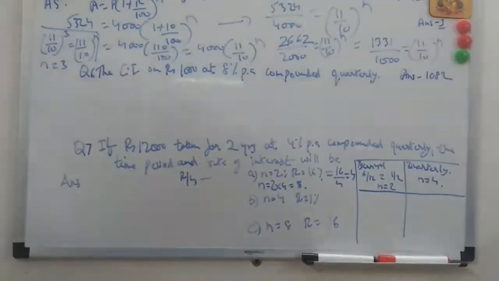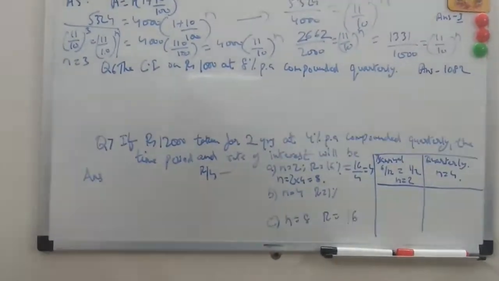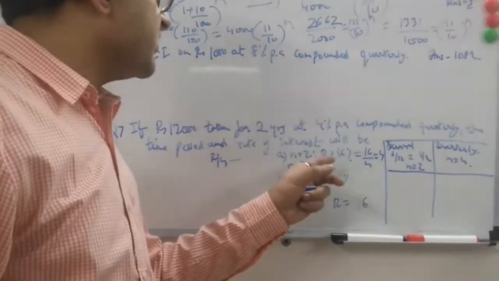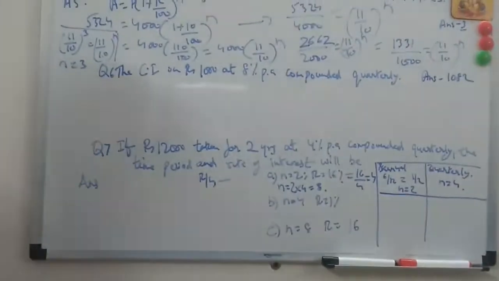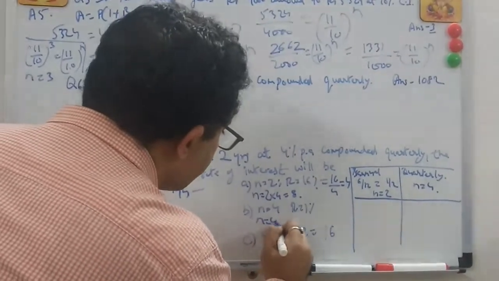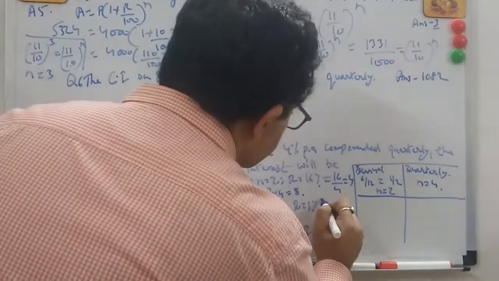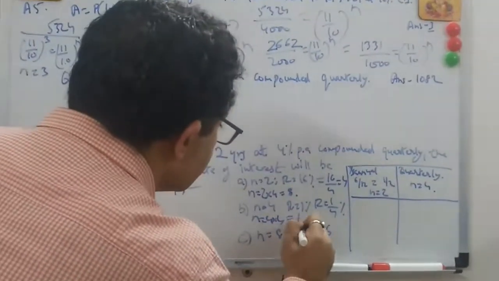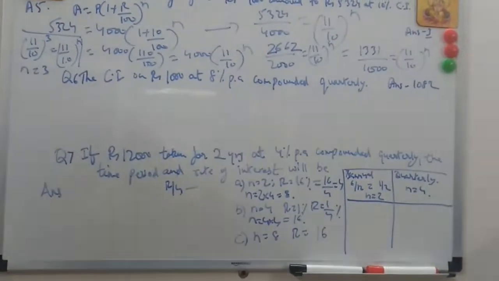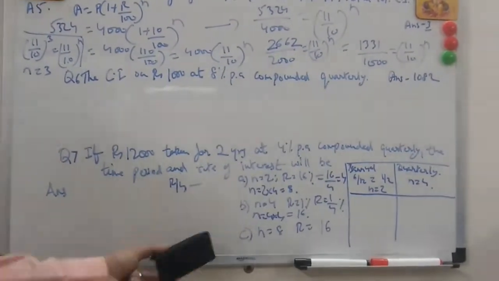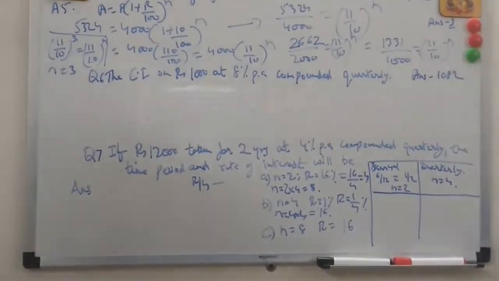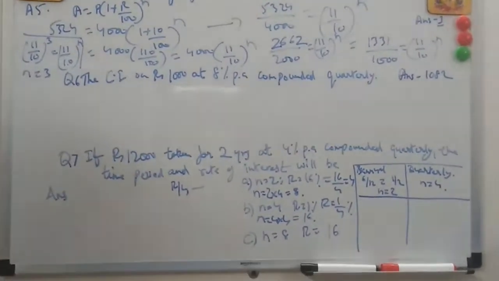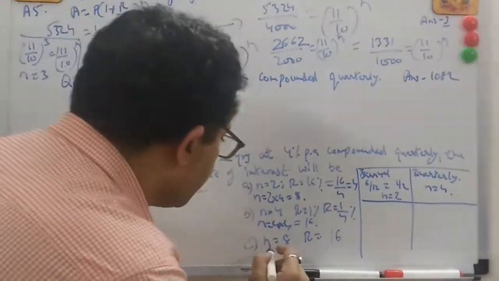So whenever compounding quarterly for 4 years or say 2 years, n becomes 2 into 4, and whatever is the interest given will be divided by 4. That's for quarterly. Same way, for 4 years, n will be 4 into 4, and here R will be 16 by 4. Always divide by 4. Simple. Quarterly compounding. If n was given 8, in 8 years, how much will it be? So whenever you have to do the calculation, and they say 4% per annum, but for 8 years, then n will be 8 into 4.